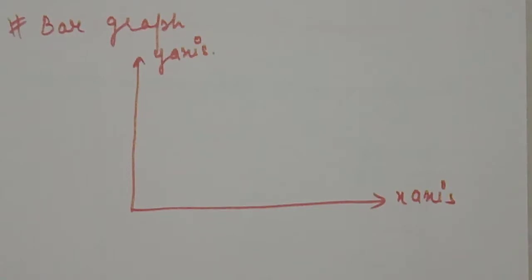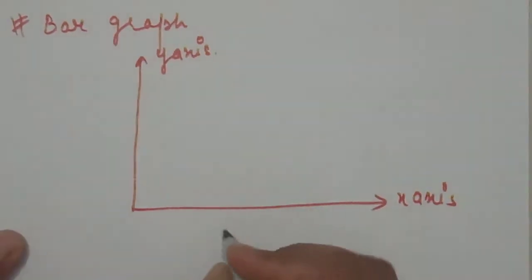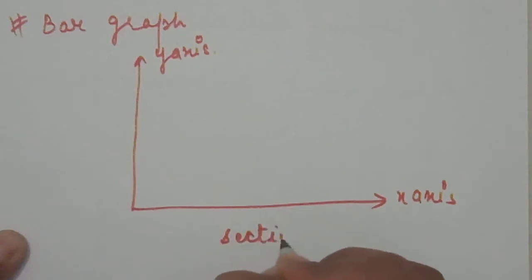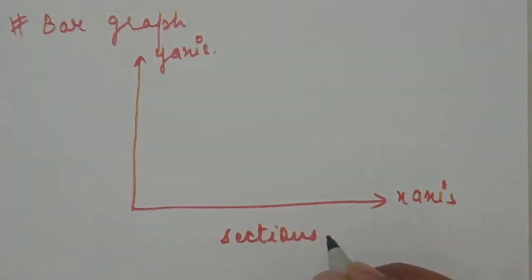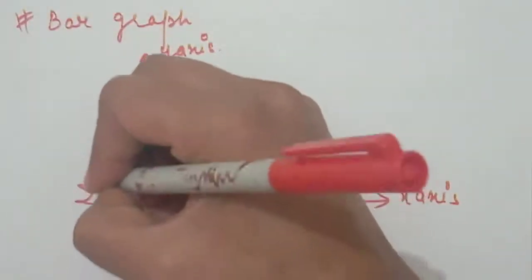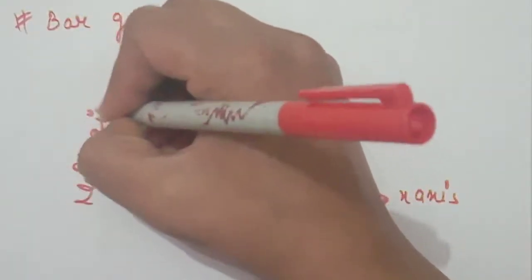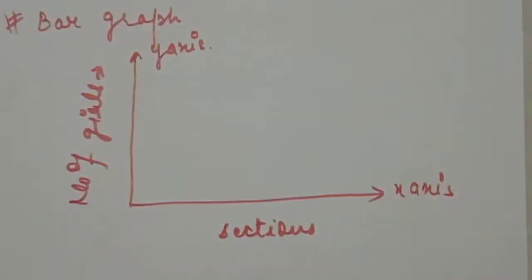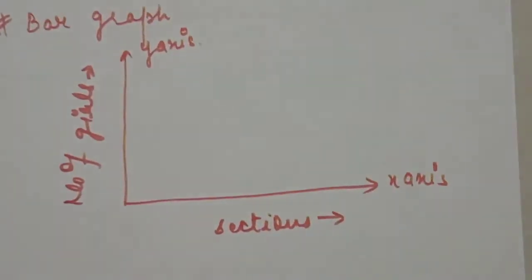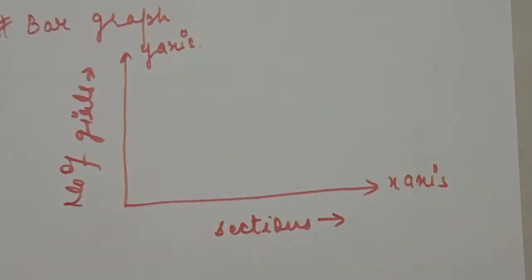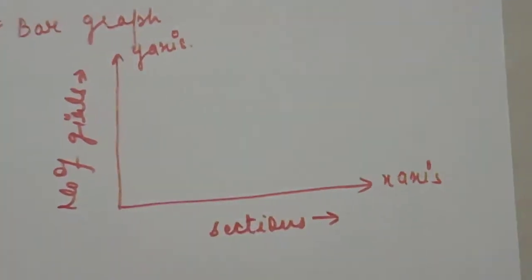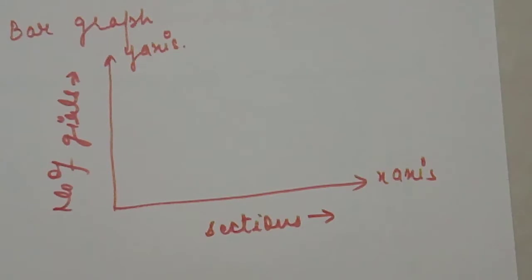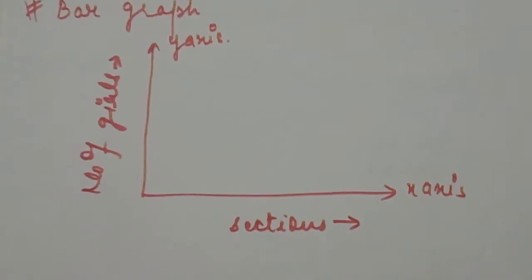First of all, we will take sections on the x-axis and the number of girls on the y-axis. You have to write these two things. It is compulsory, because otherwise how can I recognize which part of the question you took on which axis? In this question the number of girls starts with a minimum of 910, and then we have 970. Then how will we plot this?